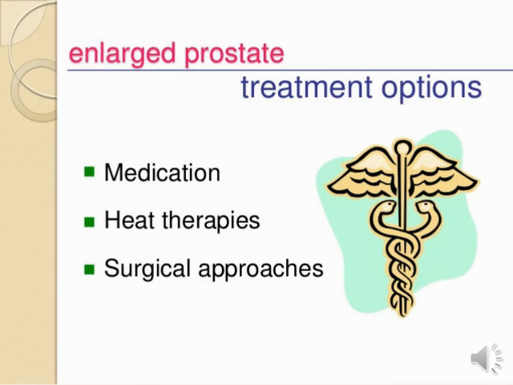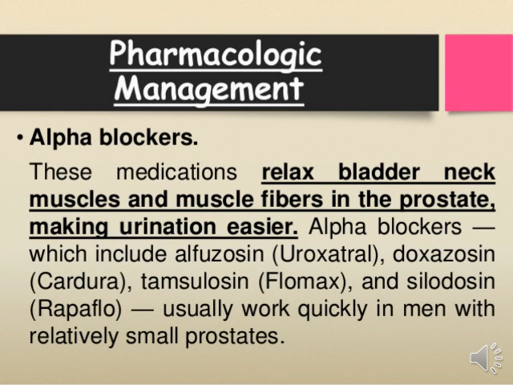Pharmacological management. Alpha blocker agents are very helpful medicines for the BPH condition, and this medication relaxes bladder neck muscles and muscle fibers in the prostate, making urination easier. Alpha blockers include alfuzosin, doxazosin, tamsulosin and silodosin, and usually work quickly in men with relatively small prostates.